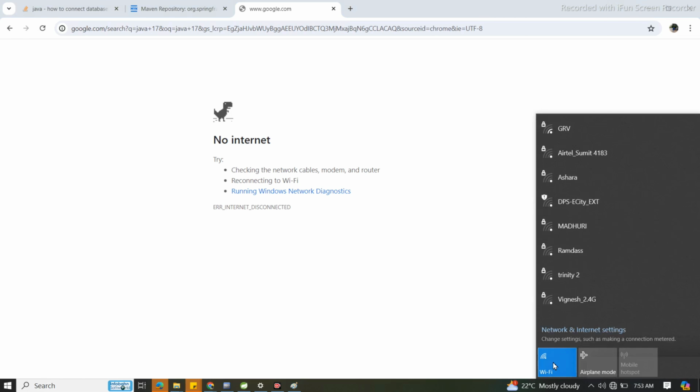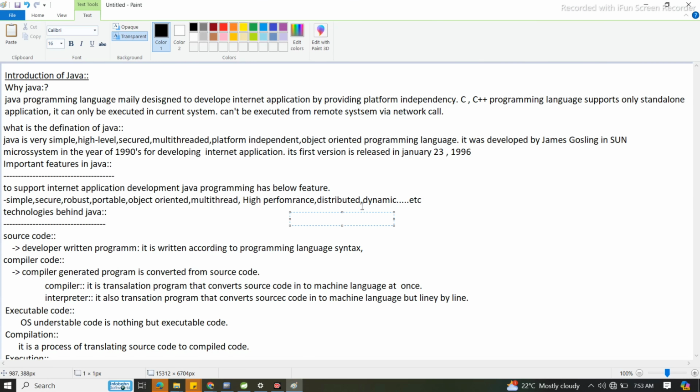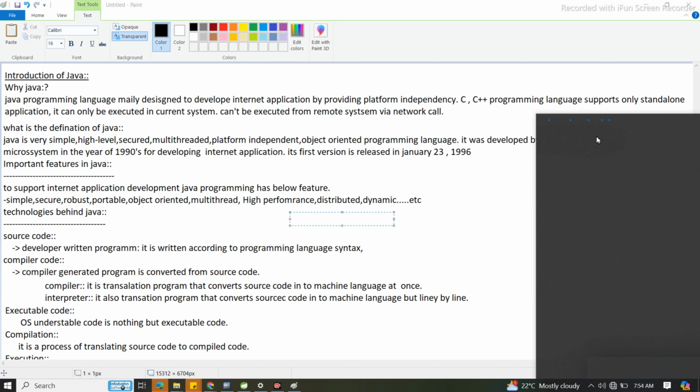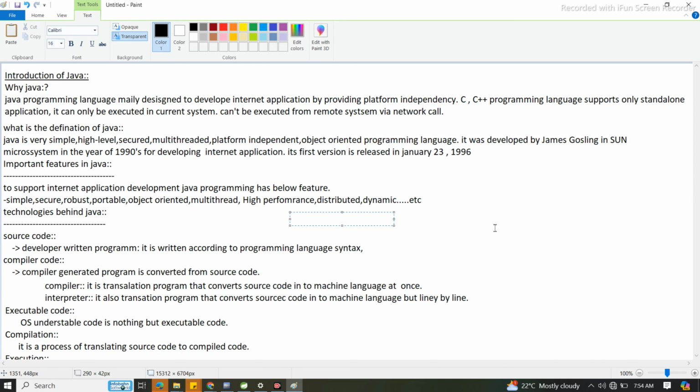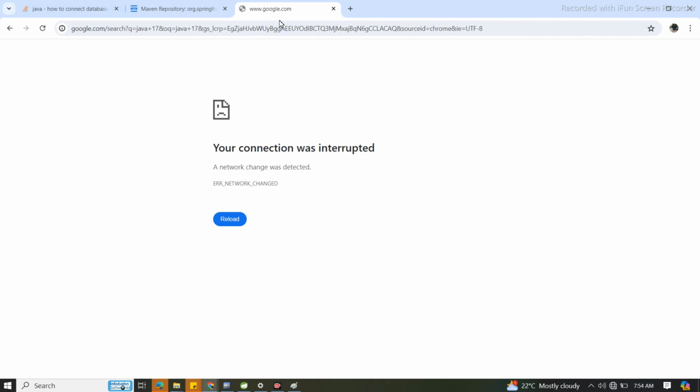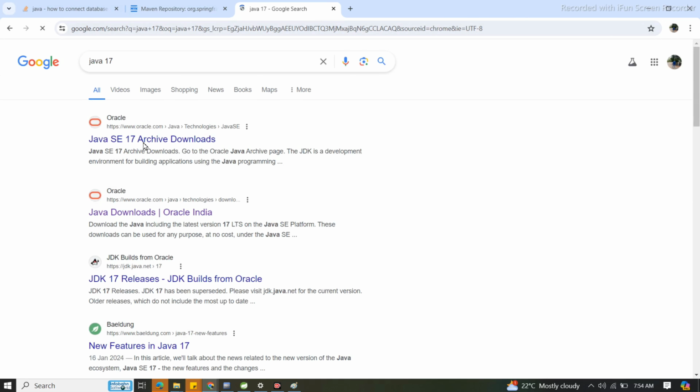Just wait a second, let me connect my internet. Now it is connected. What we'll do, we'll go to Google and search Java. The connection was interrupted, it is not working. Super. So see here, Java SE 17 download.